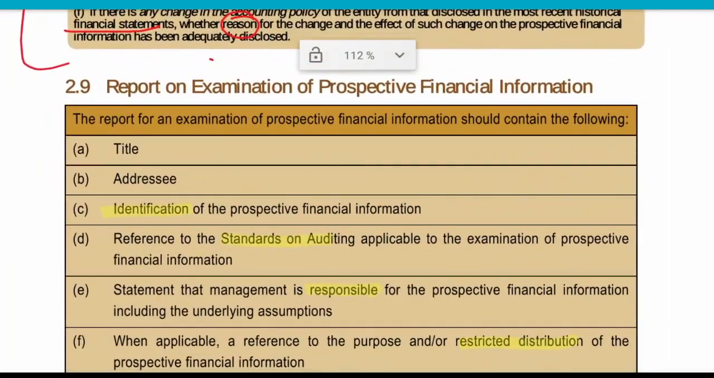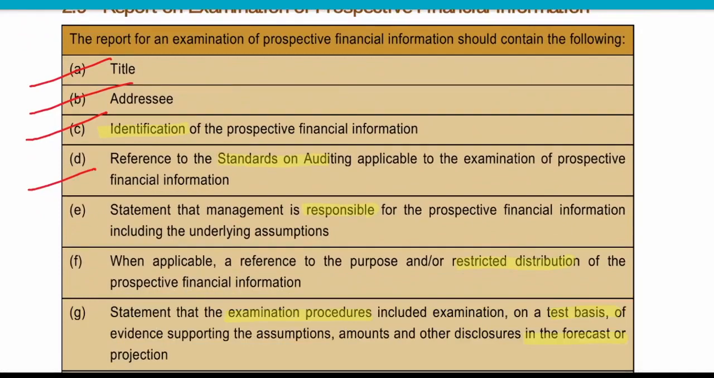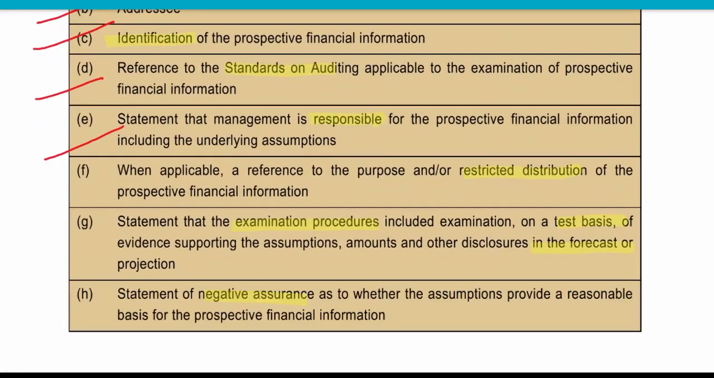Now we are doing the reporting of the same. So reporting title, addressee, and we are identifying that we are doing the examination over prospective financial information. Then we are referring the particular standards that okay, on which basis we are doing this examination. Then okay, what is the responsibility of the management and the underlying assumptions. Then okay, we are having some restriction over the distribution of this prospective financial information. Then okay, what is the examination procedures that we are following, whether it is on test basis, what is the assumptions on which the forecast has been made.